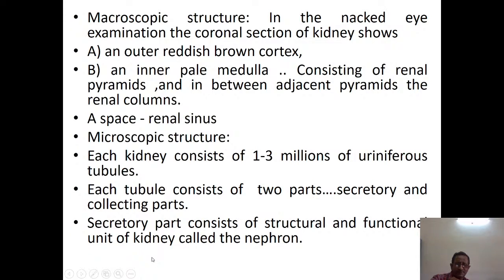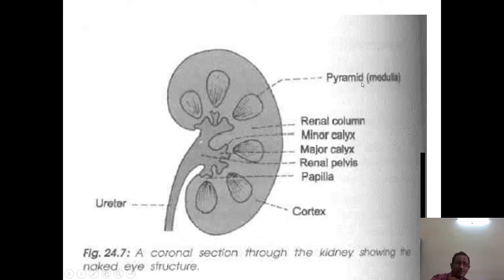So here, a diagrammatic structure I will show you first. This part is the cortex and this part is the medulla consisting of the pyramids. In between the pyramids we have renal columns, which are extensions of the cortex. In the medulla we have calyces, and of course we have the renal pelvis, then the ureter. These are the structures that we are going to see in a section.